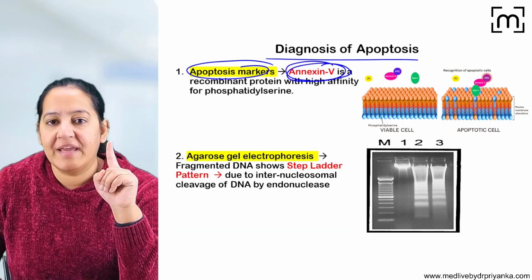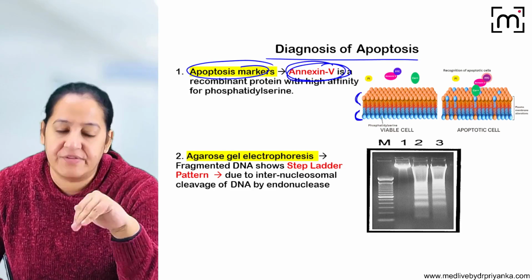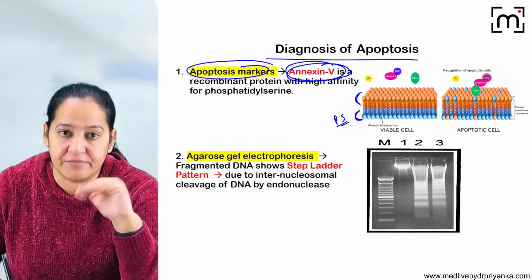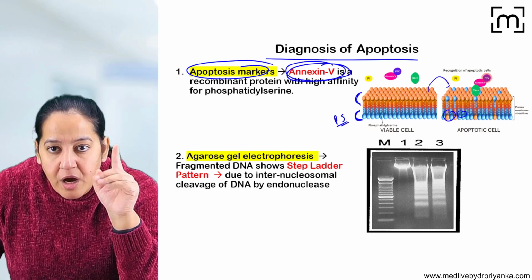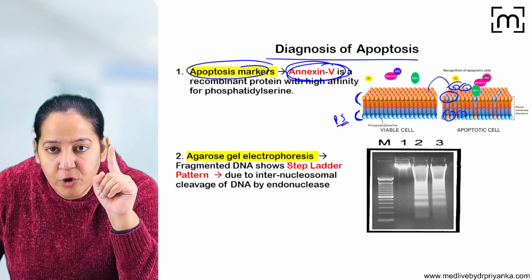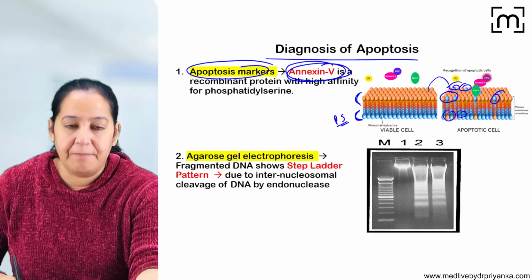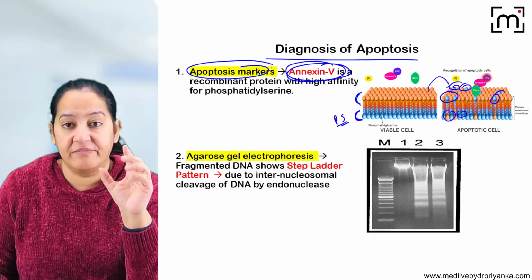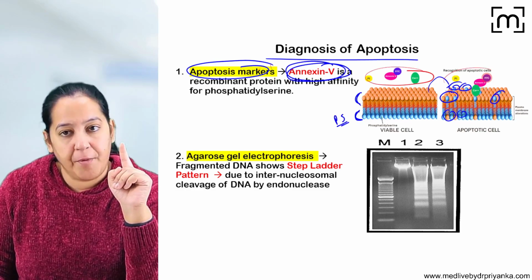Can you see this is the cell membrane? Normally, phosphatidylserine is a phospholipid present on the inner surface of the cell membrane. But during apoptosis, due to the flip-flop, some of these blue phosphatidylserine come onto the outer surface. Now annexin 5 is a marker which binds with phosphatidylserine. So in a normal cell, it does not bind, but in an apoptotic cell, it will bind.